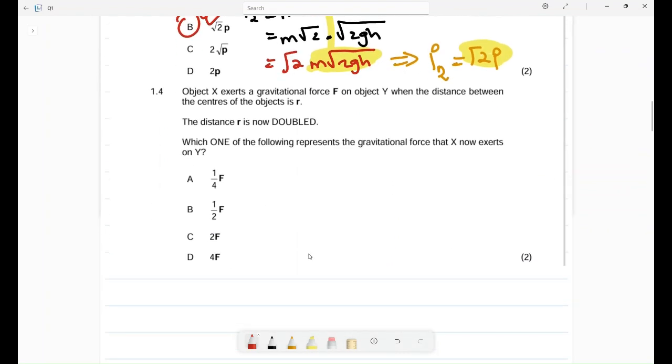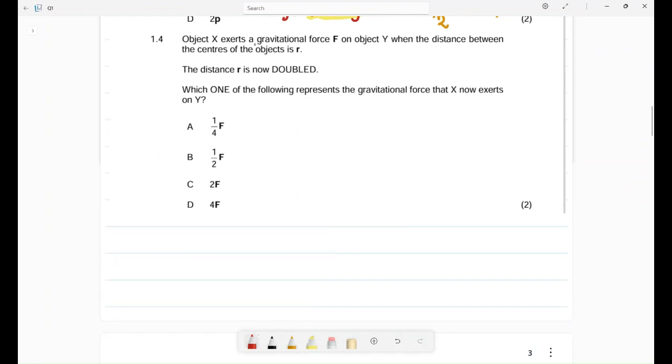Let's move on to 1.4. Object X exerts a gravitational force on object Y, with a distance R between the centers. Now we have object X exerting a force on object Y. Whenever the distance between their centers is R, the force is F.